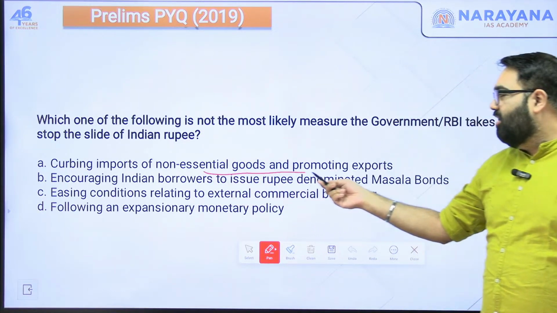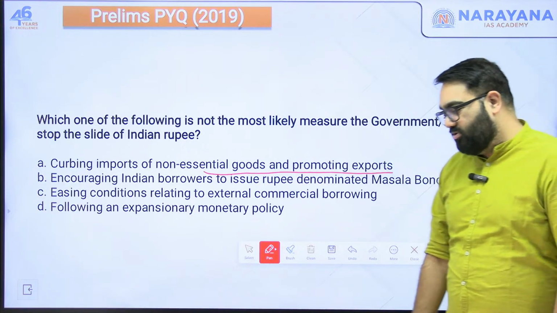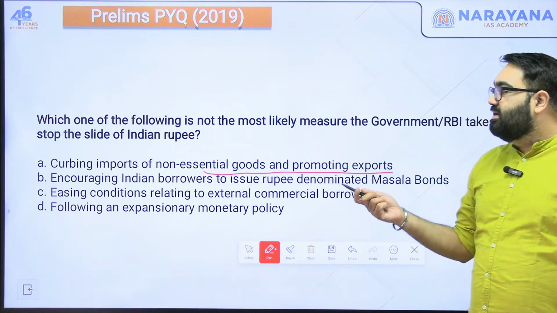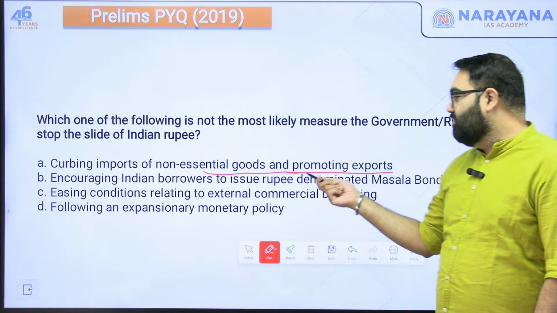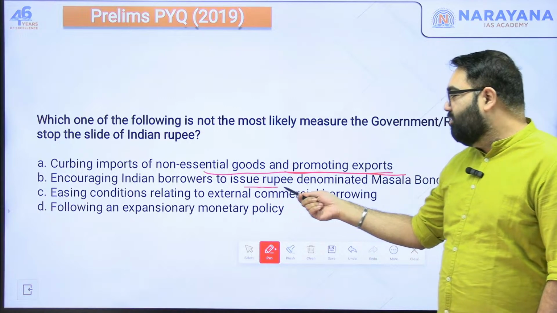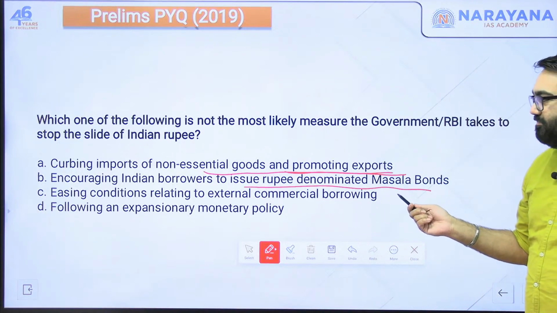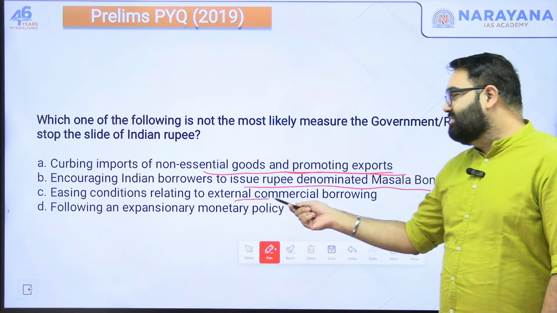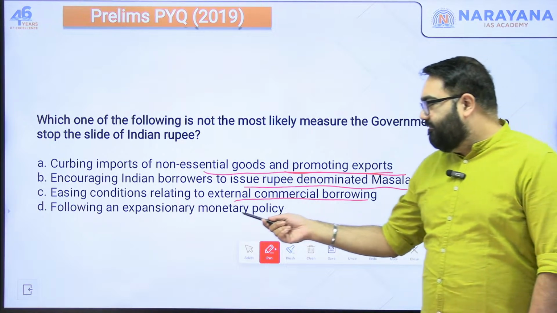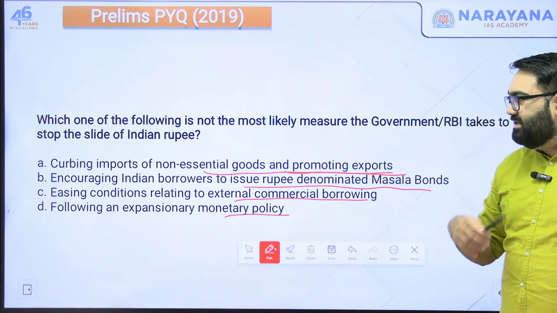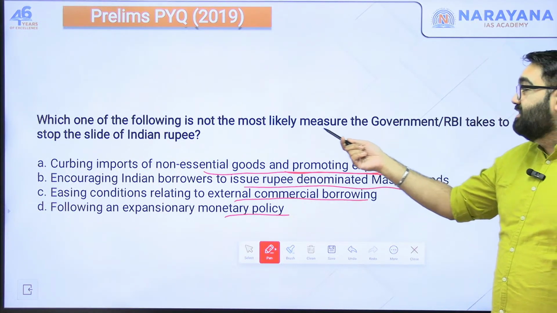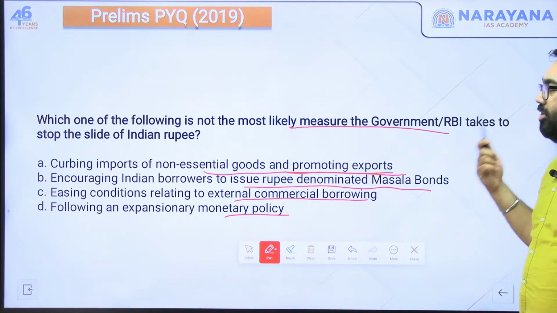First, curbing imports of non-essential goods and promoting exports. What do you think? Would they do that? Think about this. Second, encouraging Indian borrowers to issue rupee-denominated masala bonds. Third, easing conditions relating to external commercial borrowings, making it easier for the money to come in. Fourth, following an expansionary monetary policy, meaning giving out more money in the market. Which of this will they not do in order to stop the slide of Indian rupee?